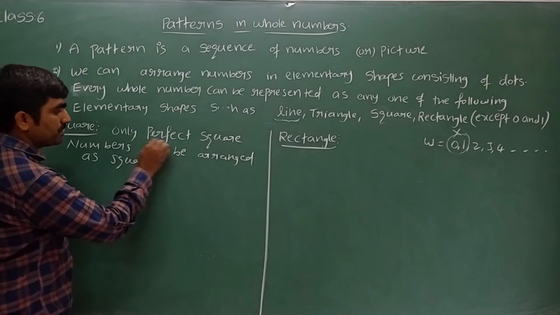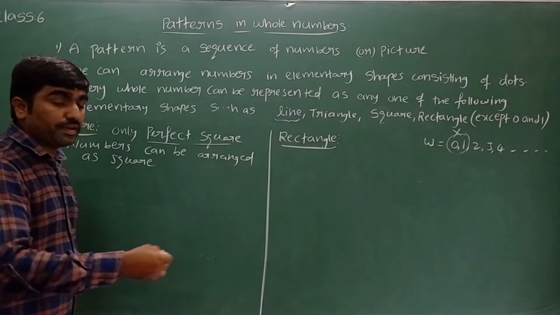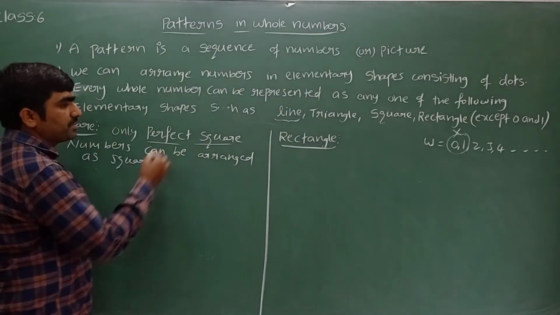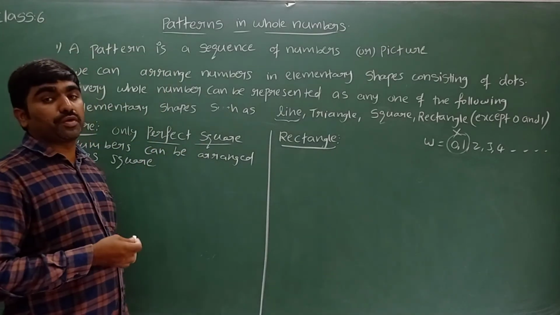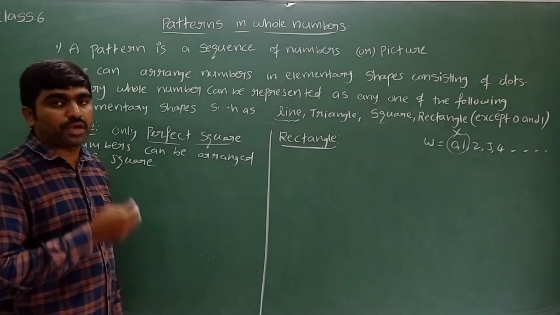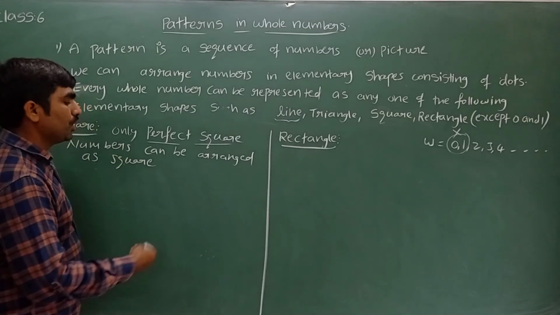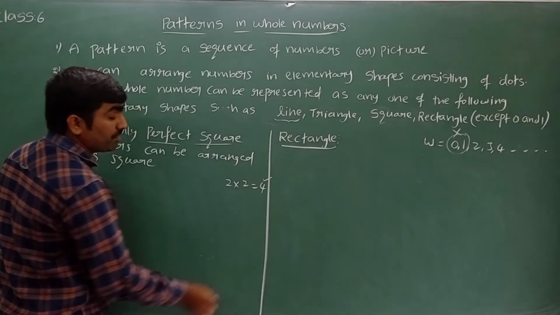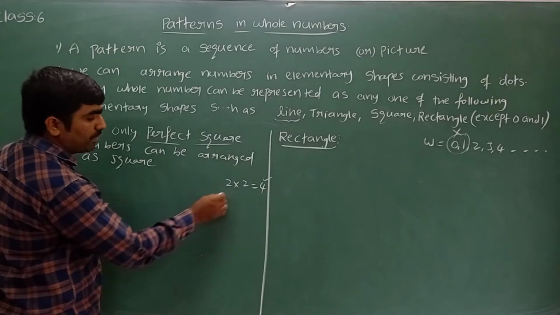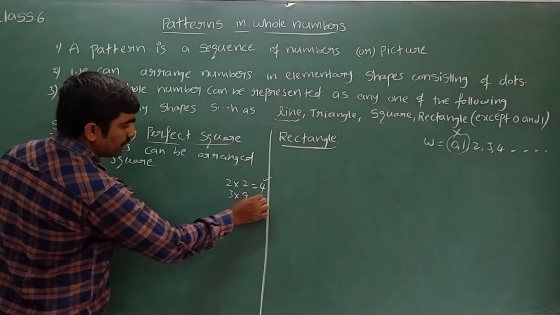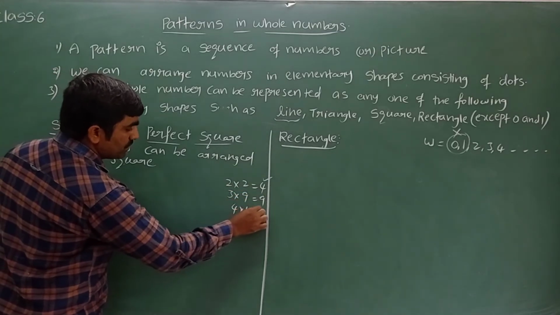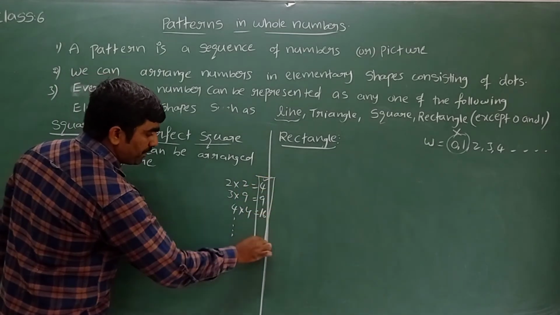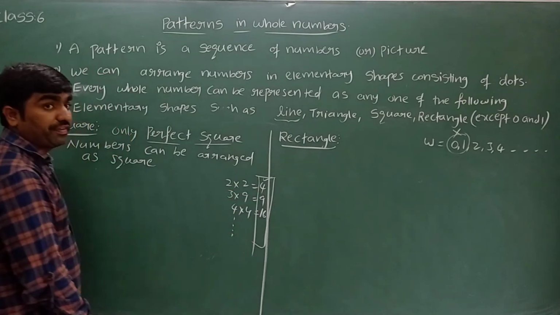Sir, what is meant by perfect square numbers? Which whole numbers are called perfect square numbers? Perfect square numbers are the numbers which are obtained by multiplying two same numbers. For example, 2 twos are 4. 4 is the number which I obtained by multiplying two same numbers. 3 threes are 9. 4 fours are 16. Like that we can see the numbers. These are called perfect square numbers.